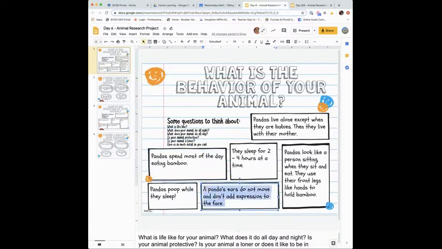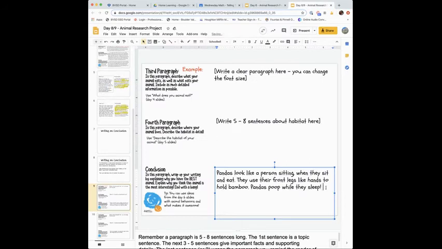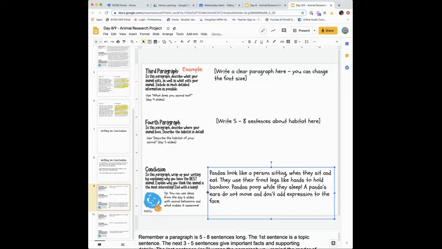I don't know why that one doesn't want. All right, there we go. Copy that and paste it. All right, I'm just going to read that. Pandas look like a person sitting when they sit and eat. They use their front legs like hands to hold bamboo. Pandas poop while they sleep. Pandas' ears do not move and don't add expression to the face.